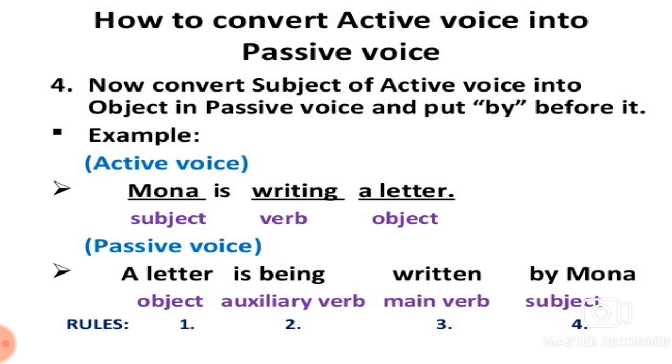In active voice, letter is the object, but in passive, it becomes the subject of the sentence. A letter is being written by Mona.